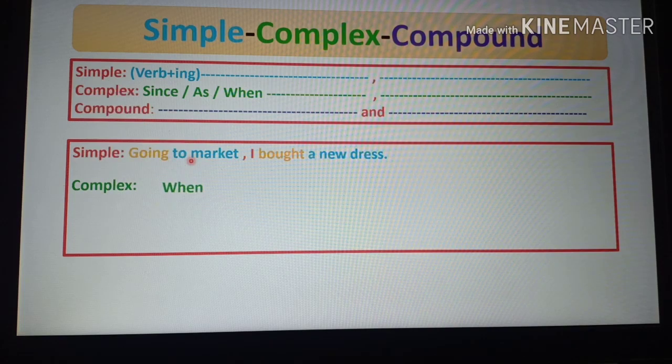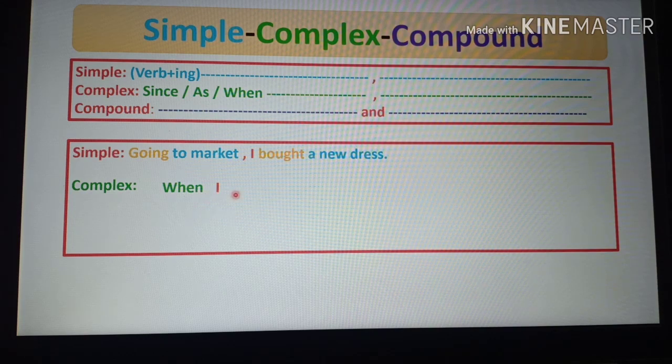And we know that there will be a subordinate clause and a principal clause in complex sentence, and we have to make this phrase into complex subordinate clause. So to make subordinate clause we have to use a subject, and you see there is no subject in this part, but there is another subject in this clause. Here the subject is I, so we can take this subject here. So subject will be subject, and then you see here the verb is bought. This is in past indefinite, so this clause will be also in past indefinite.